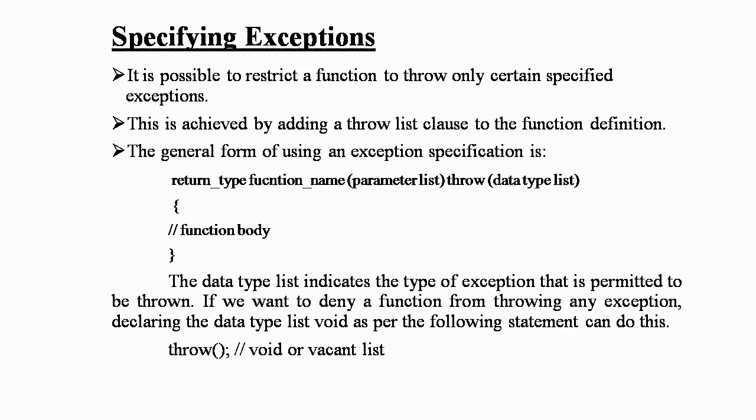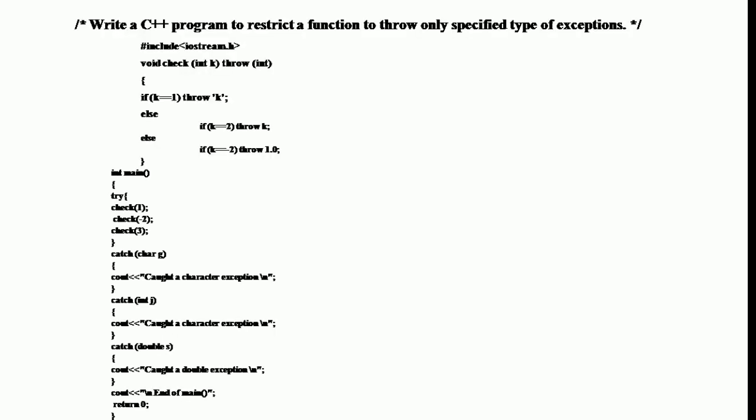Here, in this case, the program is executed in this manner. Then go to another program.